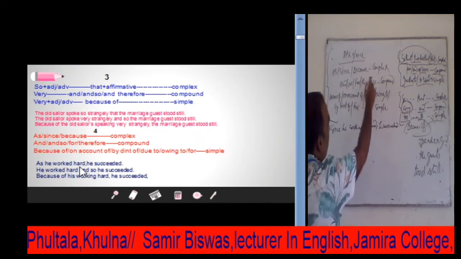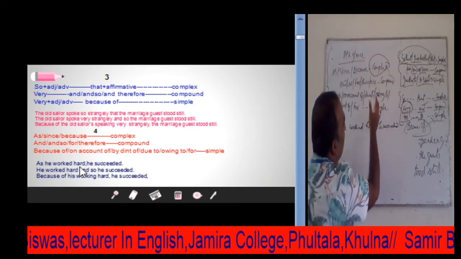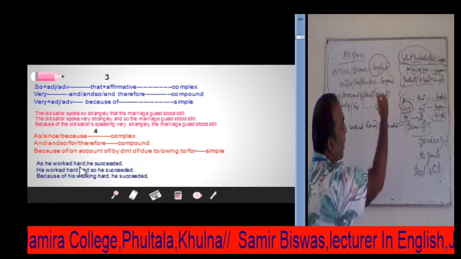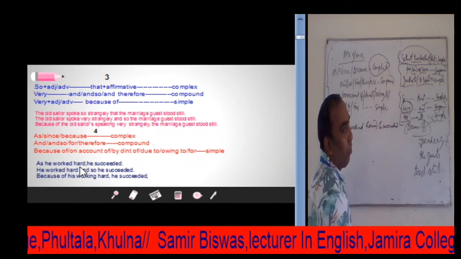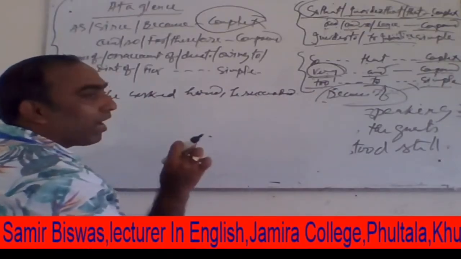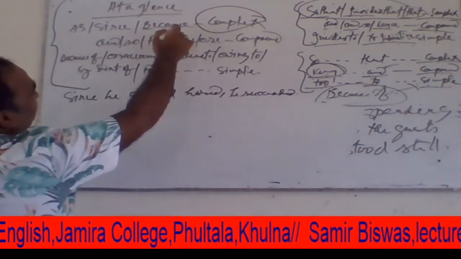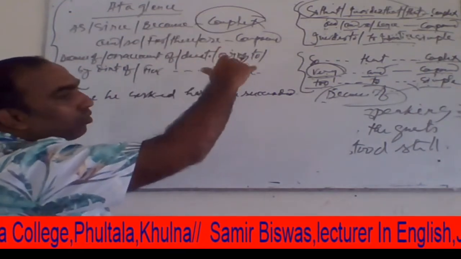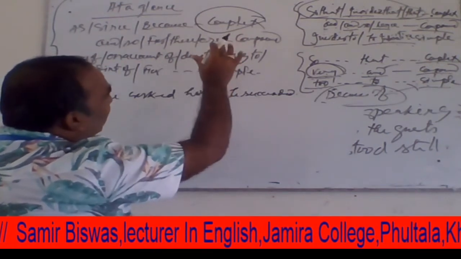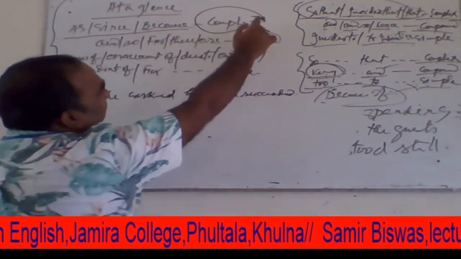So as, since, because can be used to make a complex sentence, and this complex sentence is related with the subordinate clause. This subordinate clause can be an adverbial clause, and in these subordinate adverbial clauses we find that a cause or reason can be indicated. So this subordinate clause depends on cause or reason, and this cause or reason related clause will be attached with as, since, because to make a complex sentence.